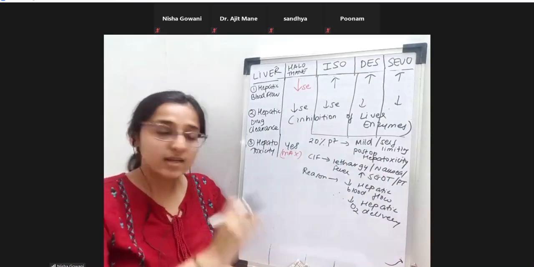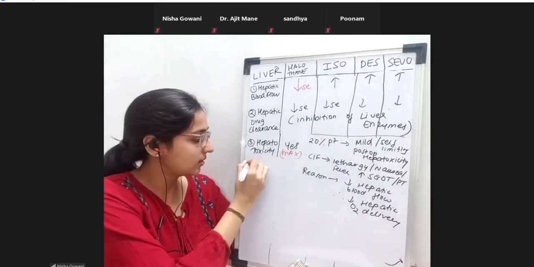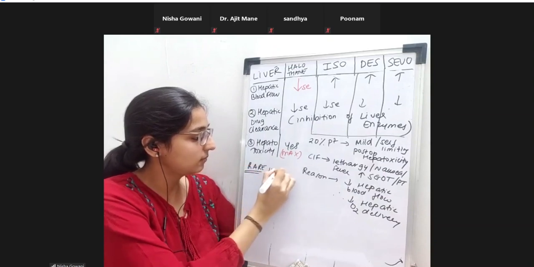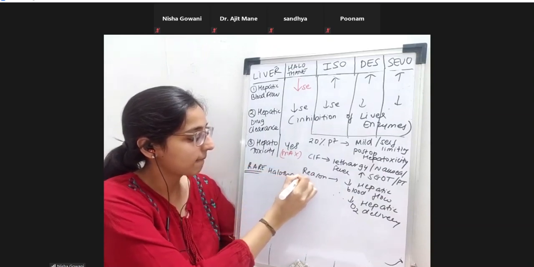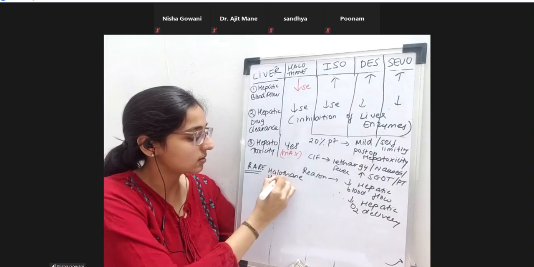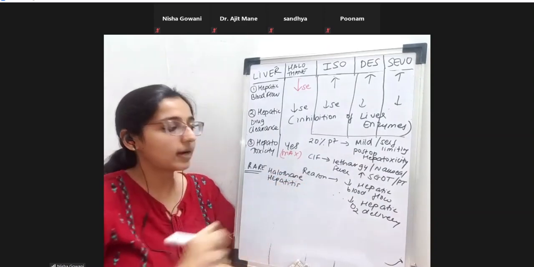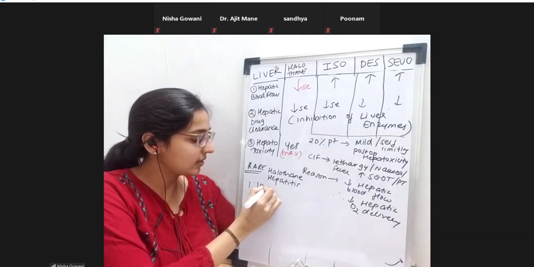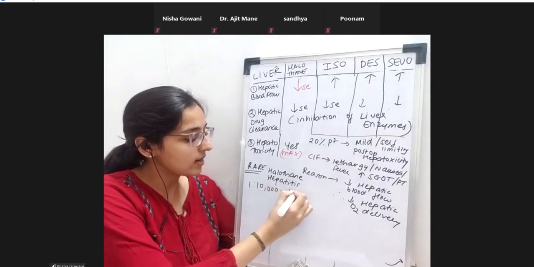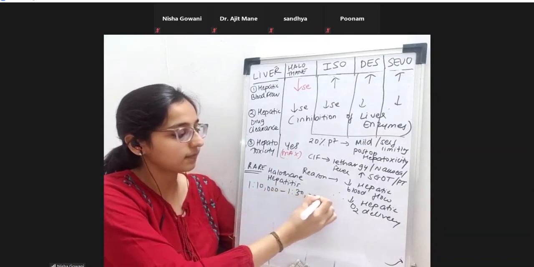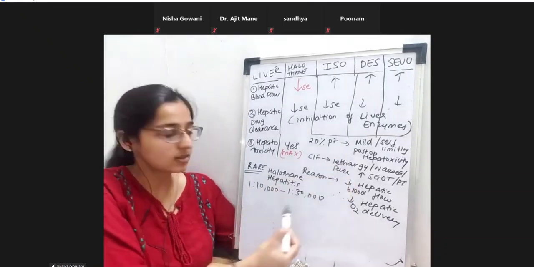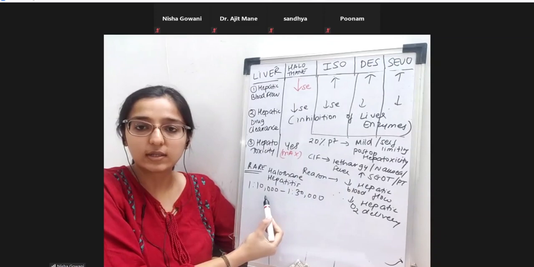Okay. Now there is a rare type, which we know as halothane hepatitis. Okay. So what is halothane hepatitis? As I told you, it's a very rare condition. It is happening in 1 in 10,000 patients to 1 in 30,000 patients. So you can see the incidence. This is occurring 1 in 5 patients. This is occurring 1 in 10,000 to 1 in 30,000 patients.